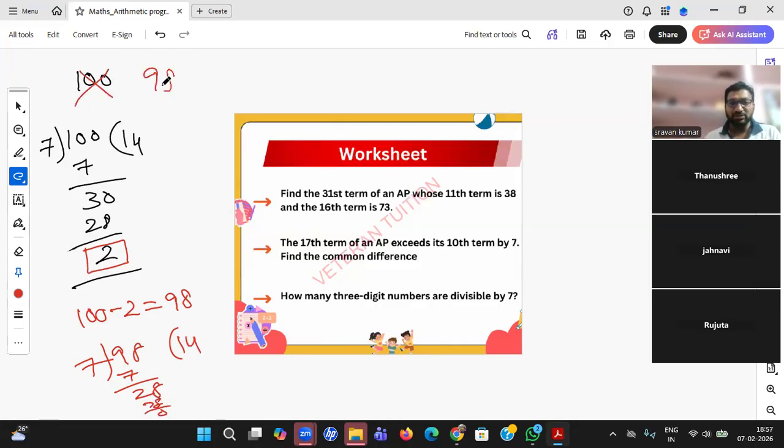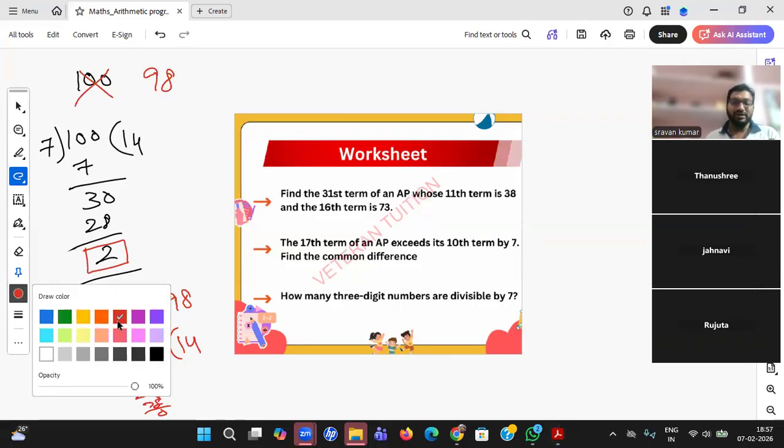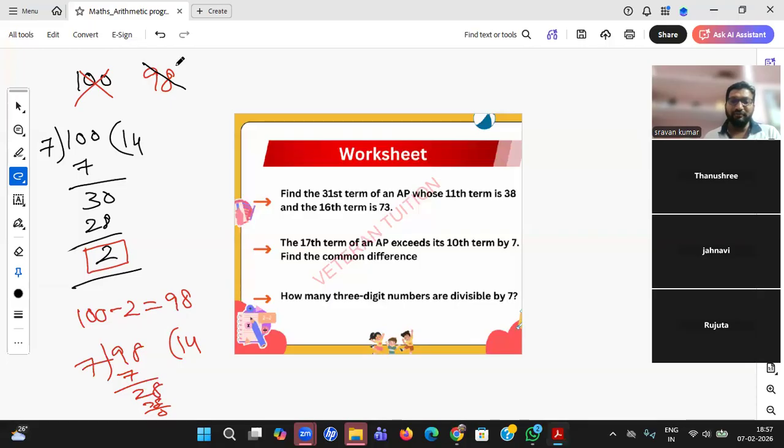But again the question comes, sir, you are saying three-digit number. How can you take 98? Obviously, you are right. 98 will not be my first number. So what should be the next number after 98? 98 plus 7, because this is the 7 table. So 105 will be the first number, student. 105 will be the first number. Obviously, the next number is 112.